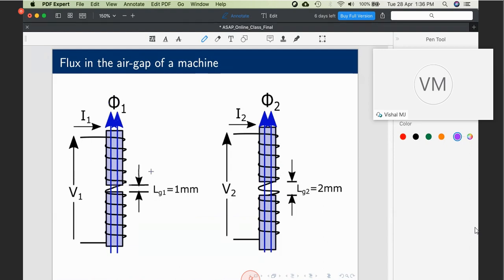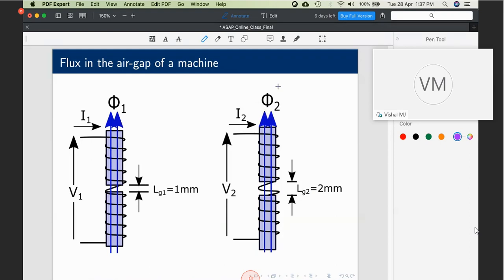At least 6th semester students should not say that, because now you are learning electromagnetic theory. What does Faraday's law say? The flux in the air gap, or flux in general, is decided only by the excitation voltage. The air gap length has no role to play in that. If V1 is 10 volt and the flux in the air gap is 10 milliwebers, then if I apply the same 10 volt here, irrespective of the length, it will be 10 milliweber. If it is 2 mm, 10 milliweber. If it is 10 mm, 10 milliweber. Even for a hypothetical 1 kilometer air gap, the flux should still be 10 milliweber. That's what Faraday's law says, and that is sacrosanct.